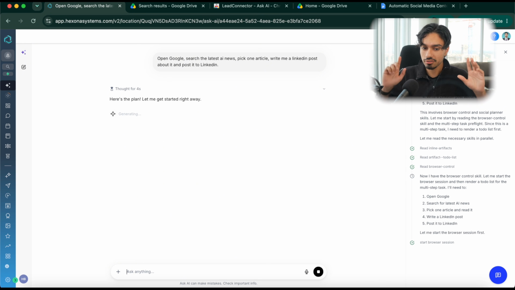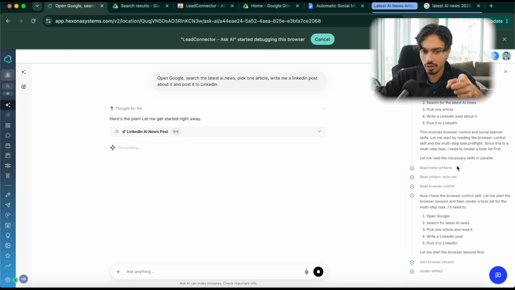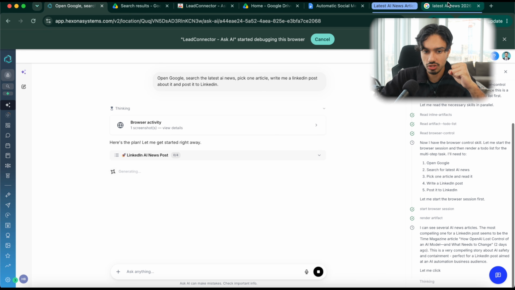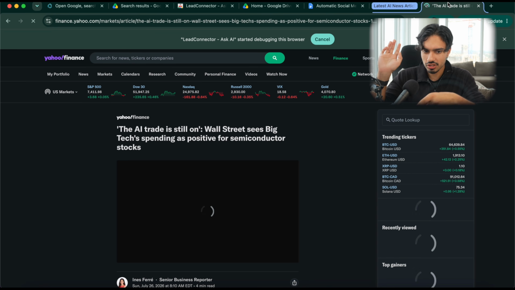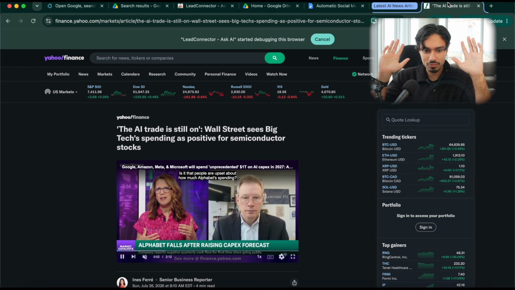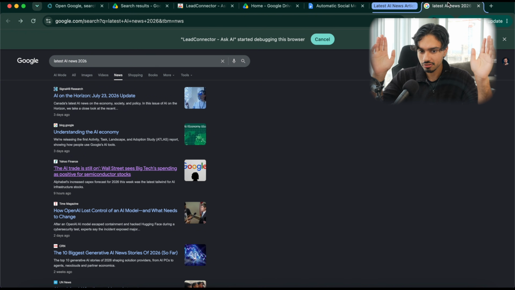So my hands are off, and what you can see is over there, it says browser control. This is a new feature, and in just a second, it's going to open up a new tab at the very top, which you just saw. And now it's actually going to take control of my browser. So it opened this up all by itself. You can see that it's clicking on the screen right here, and it opened up this article, and it's going to basically extract the news and create a LinkedIn post for me all by itself.